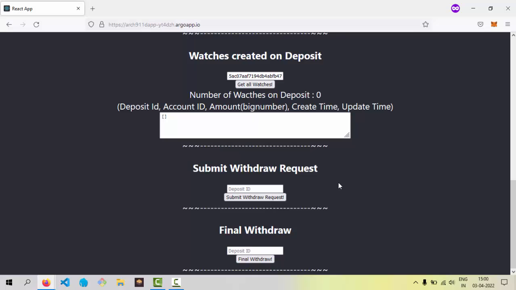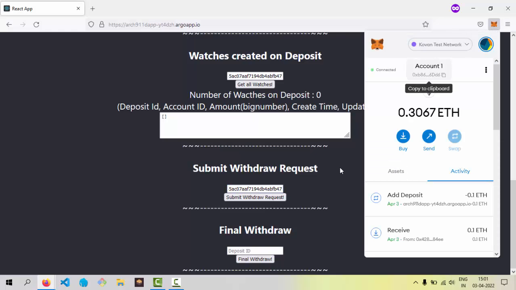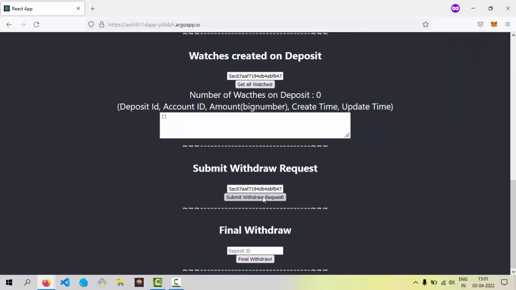So in our case, account 2 is the watcher, so he should get the small ETH amount as an alert. Now I'm trying to withdraw the deposit which was created by account 1 a few minutes back. So this is my deposit ID, and just to confirm, this is account 1 over here. Account 1 is the owner of the deposit, and he's trying to withdraw this particular one.